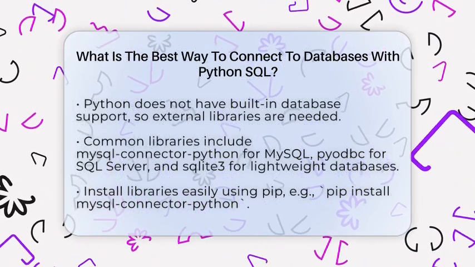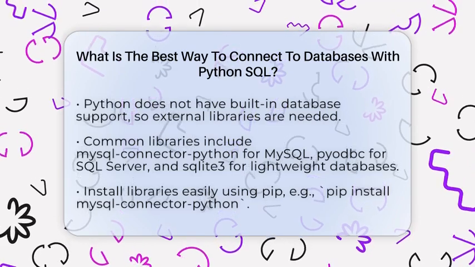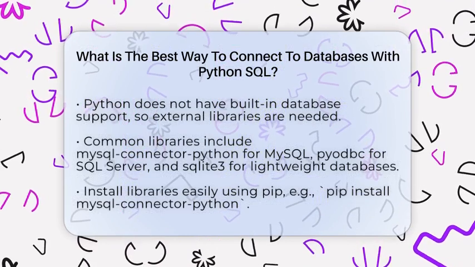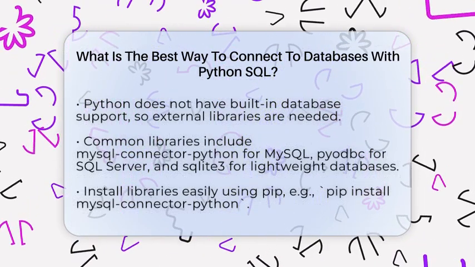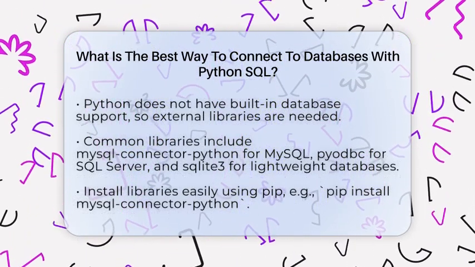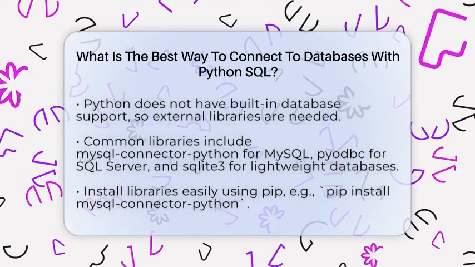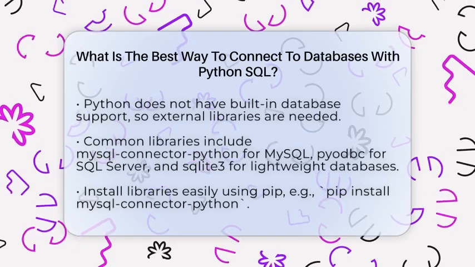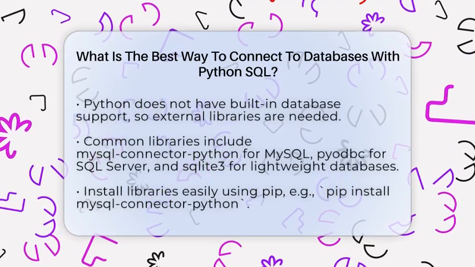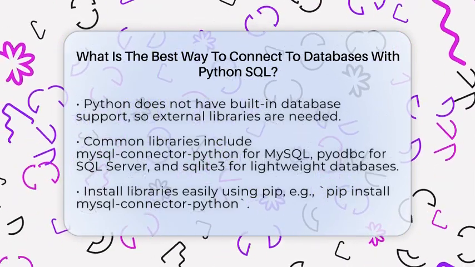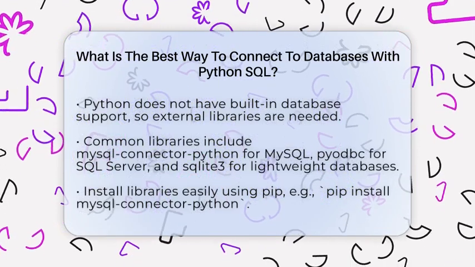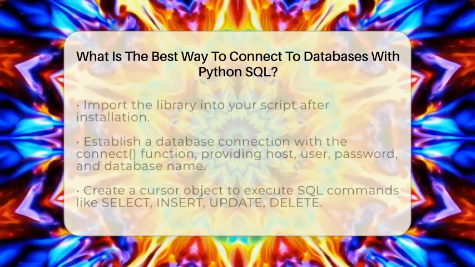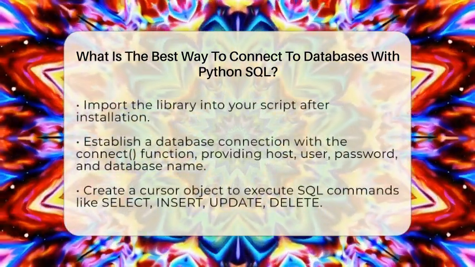For example, if you're working with MySQL databases, the most common library is called MySQL Connector Python. For Microsoft SQL Server, you might use PyODBC, and for lightweight, file-based databases, Python has a built-in module called SQLite3. The first step is to install the right library for your database. You can do this easily with pip, Python's package installer. For example, to install MySQL Connector Python, you'd run pip install mysql-connector-python in your command prompt.